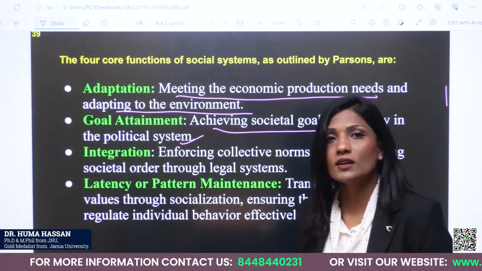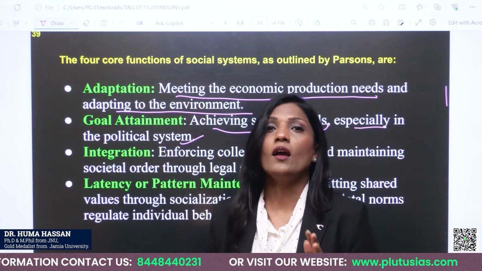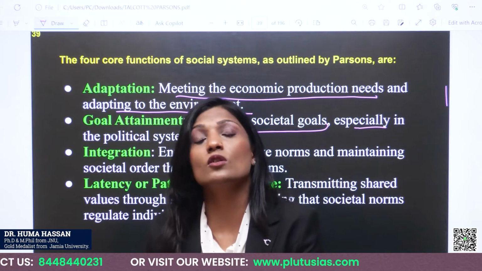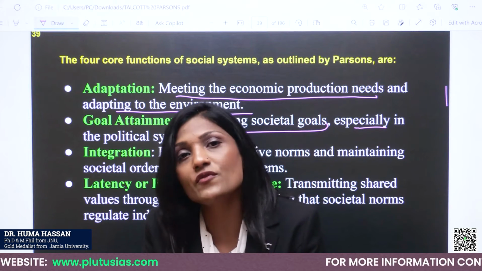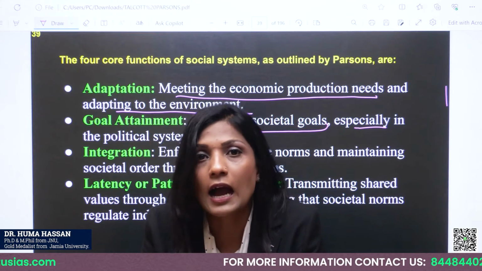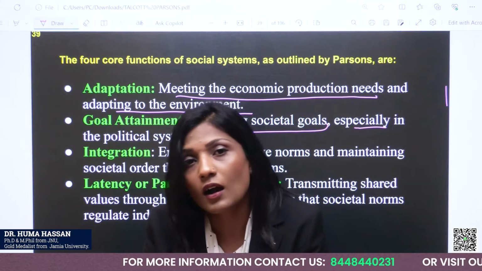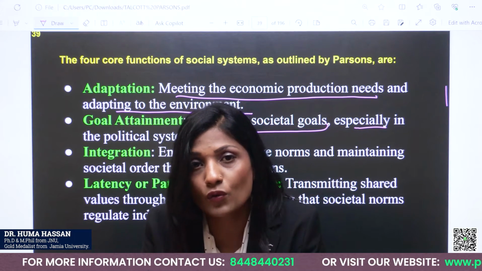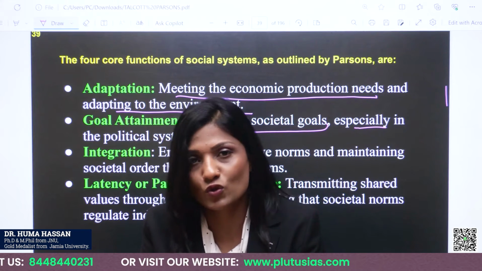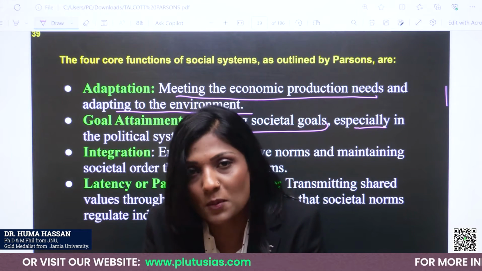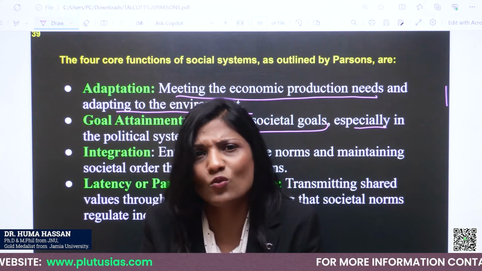We have a political system which tells us how we have to behave and which laws we have to maintain and follow. Just imagine if we did not have a political system, how we could work as a system, how there would be stability. For instance, nobody wants to share their money. If I am earning money, I would say I don't have to share with anyone.